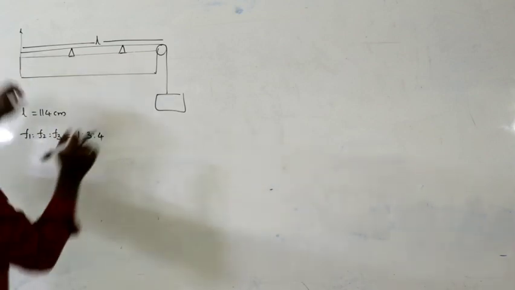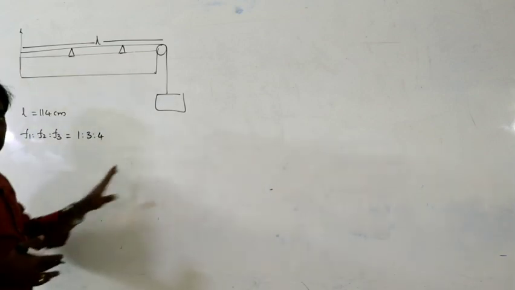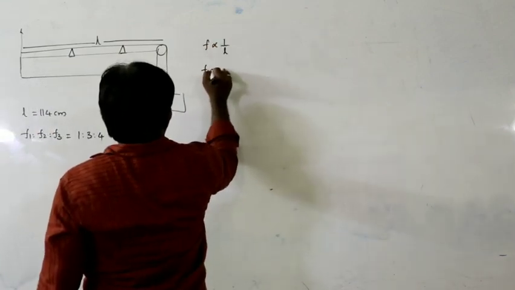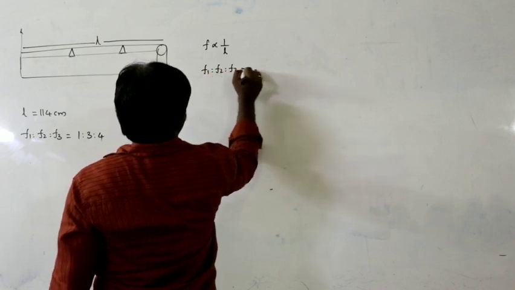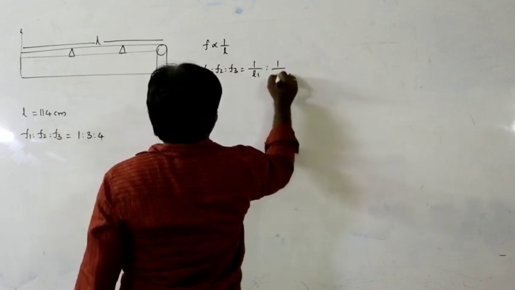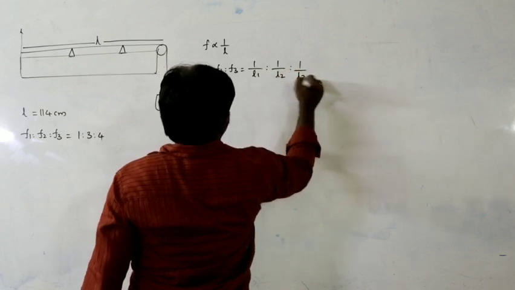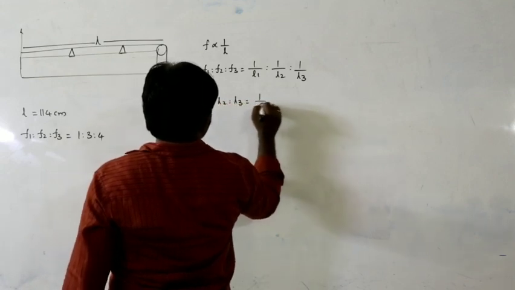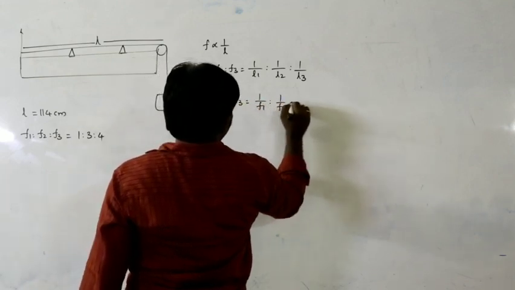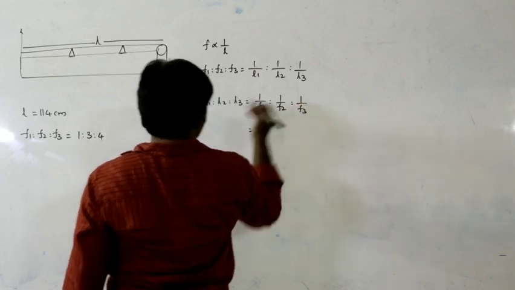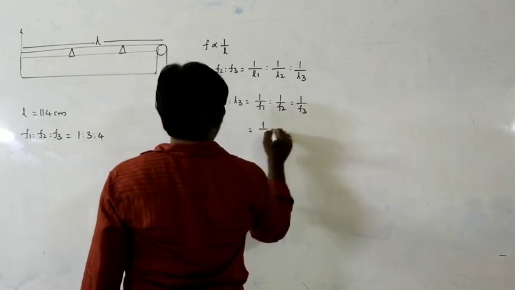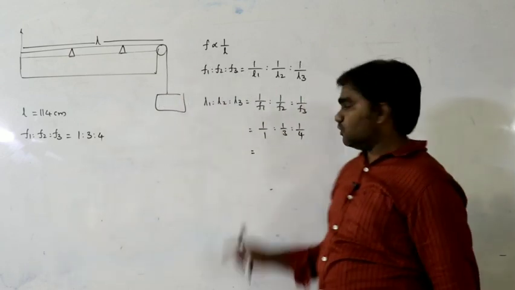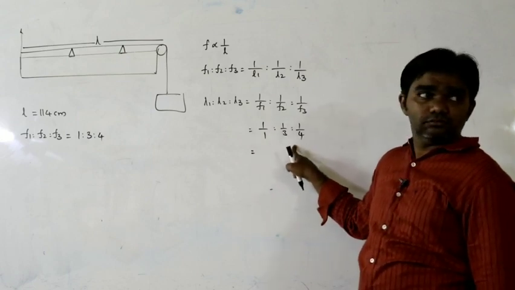1:3:4. So how can you do this? According to the law of lengths, what is the first law? F is proportional to 1/L. F1 is to F2 is to F3 is equal to 1/L1 is to 1/L2 is to 1/L3. Or L1 is to L2 is to L3 can be written as 1/F1, 1/F2, 1/F3. So this can be written as 1/1 is to 1/3 is to 1/4, right?